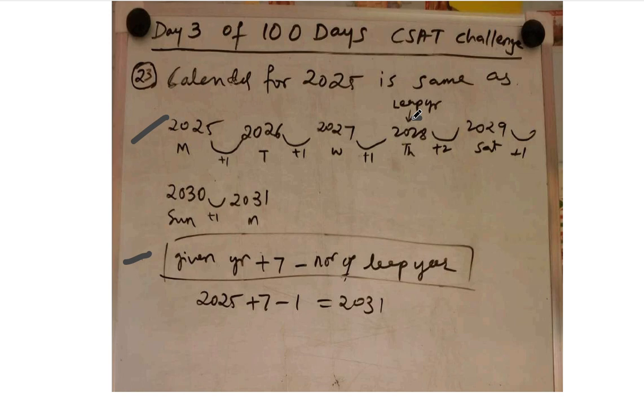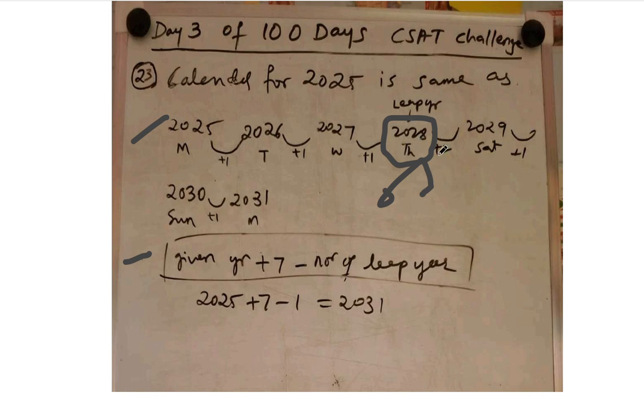But if we observe here, 2028 is a leap year. How? Because it is divisible by 4. 4 5s are 20, 4 6s are 24, 4 7s are 28, right? The 4 divides 2028 completely. So we can say it is a leap year.